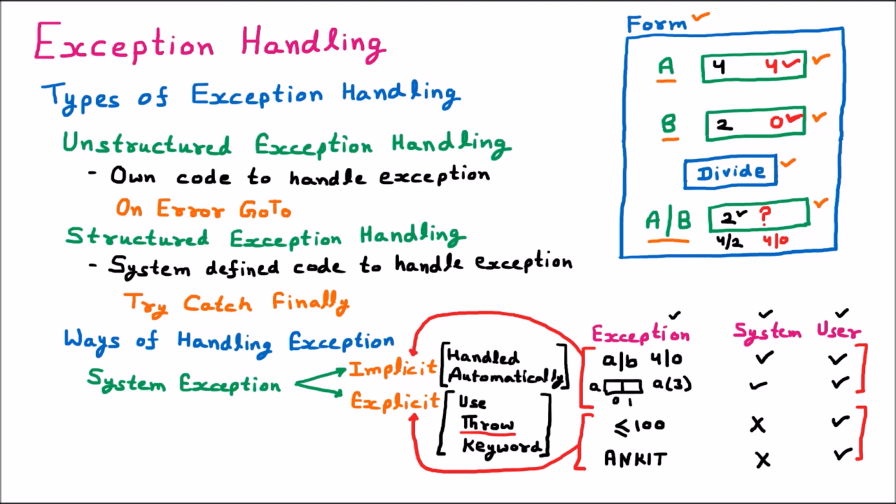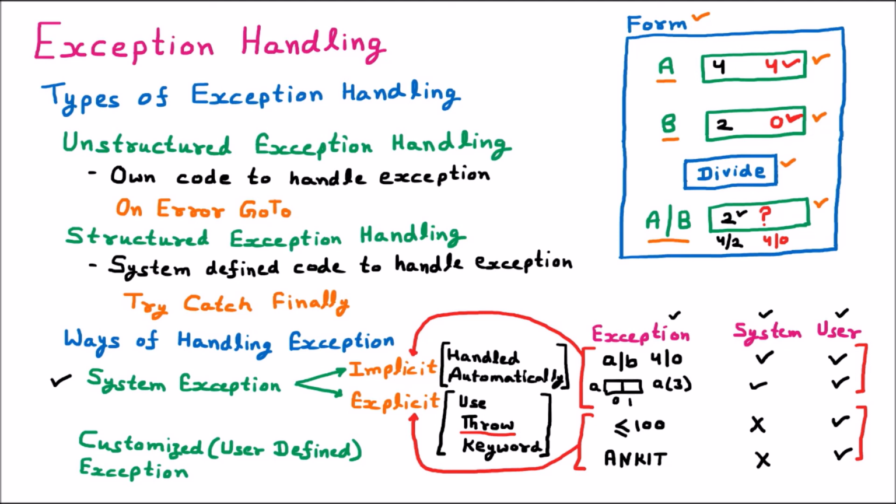Then there is a second way of handling the exception, which is called the customized or user-defined exception. We know that there are so many system-defined exceptions, just like index out of range exception, null reference exception, argument exception, arithmetic exception. These are all part of system exceptions. But let's say I don't want to use any of these names.